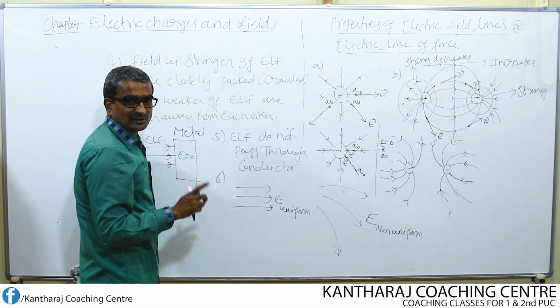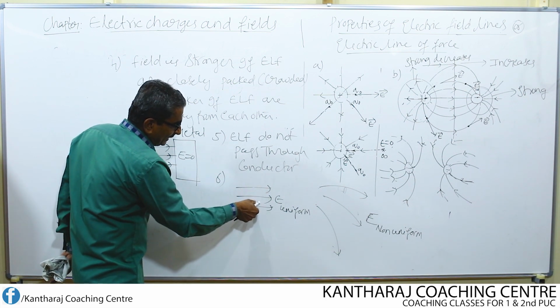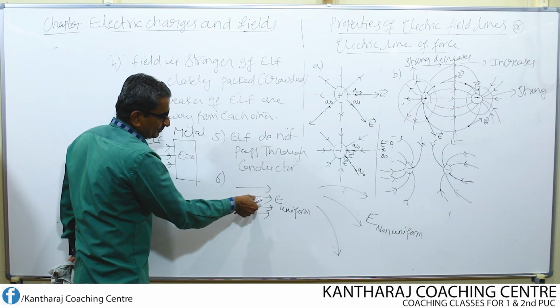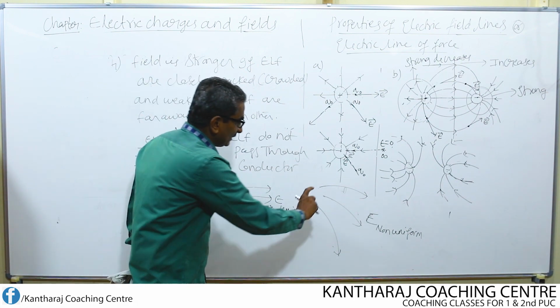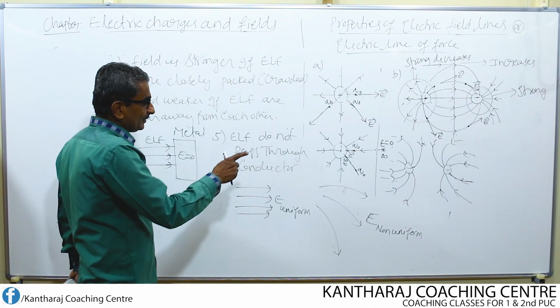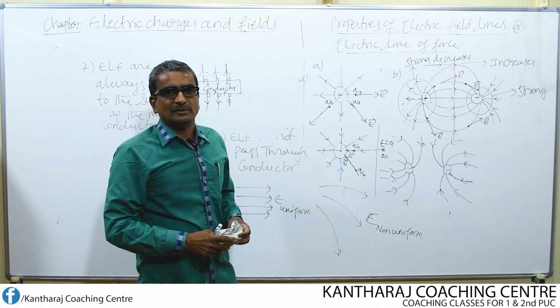So a uniform field is always represented like this. Between any two lines the space remains constant. This space always remains the same. This is once again non-uniform. So this is another way of representing the non-uniform electric field. Okay, thank you.